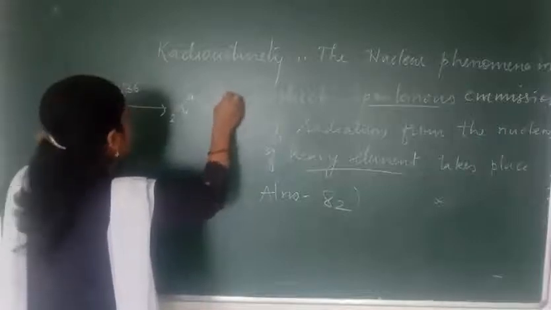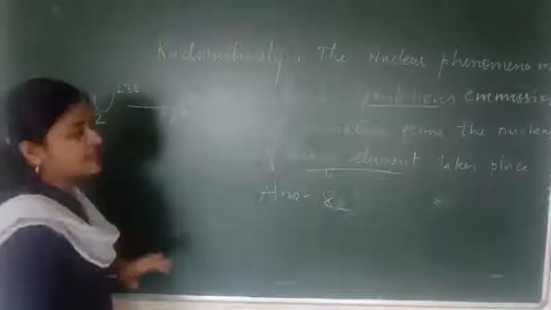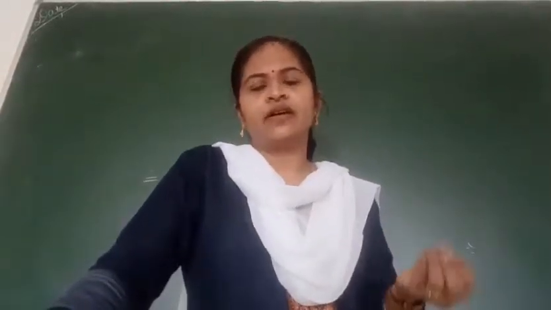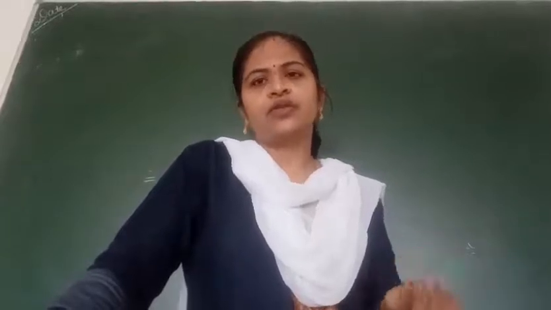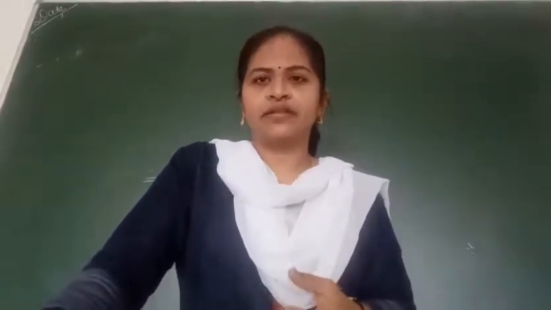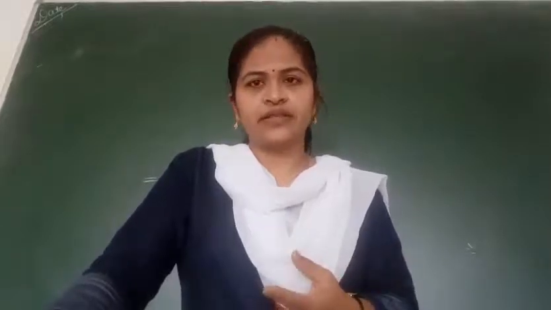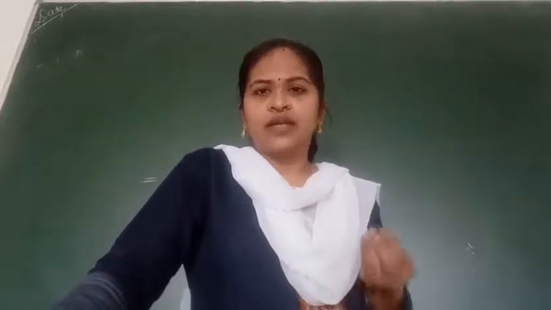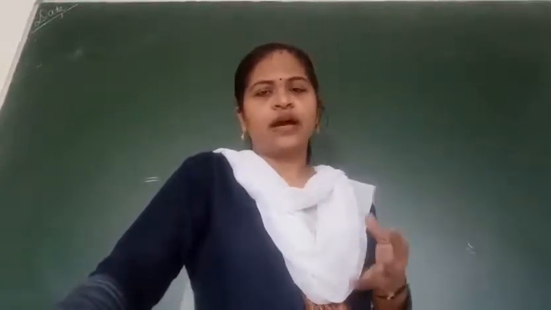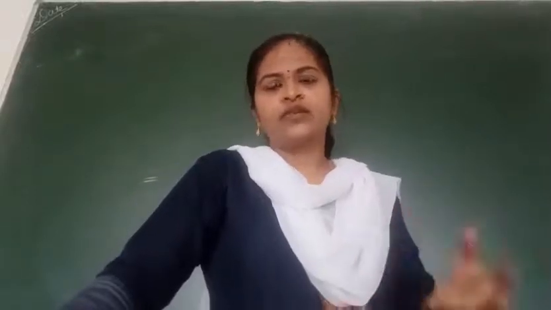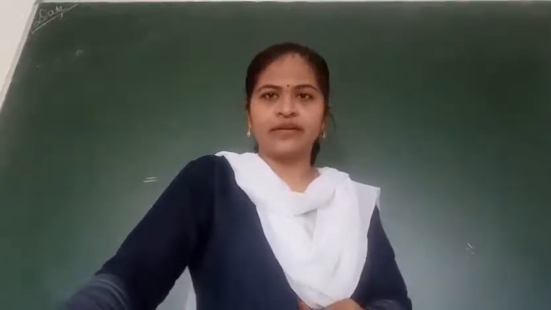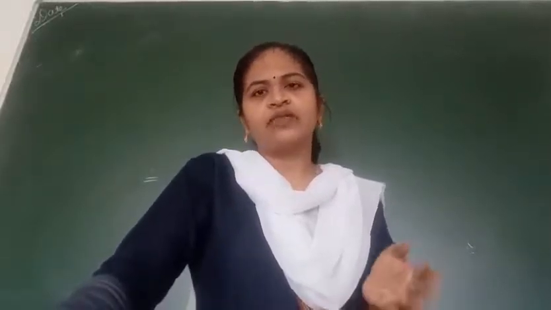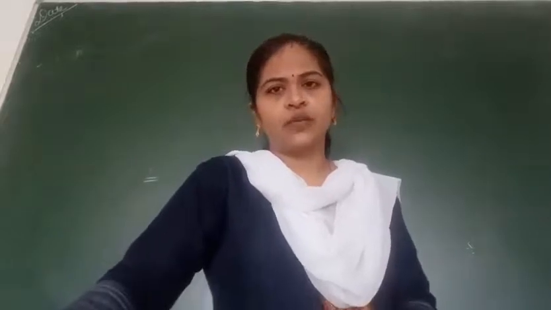and atomic mass 234, because there is a 4 reduction in radioactivity, which is a phenomenon in which the radioactive elements show the spontaneous emission of radiation. Those elements are highly radioactive in which the number of neutrons is greater than the number of protons. So these are called radioactive elements. Basically, the radioactive elements, we can find, are those whose atomic number is greater than 82.